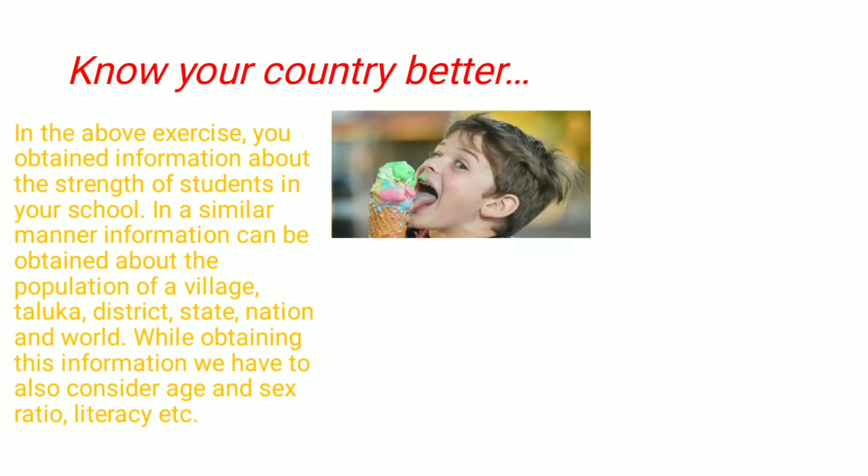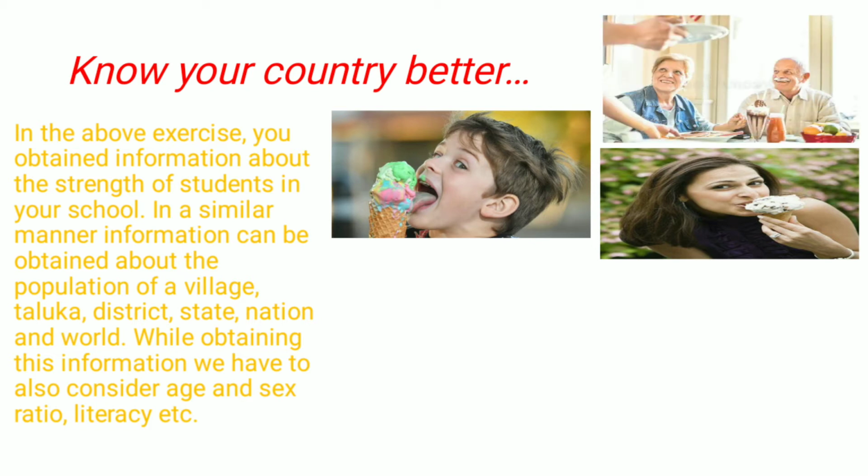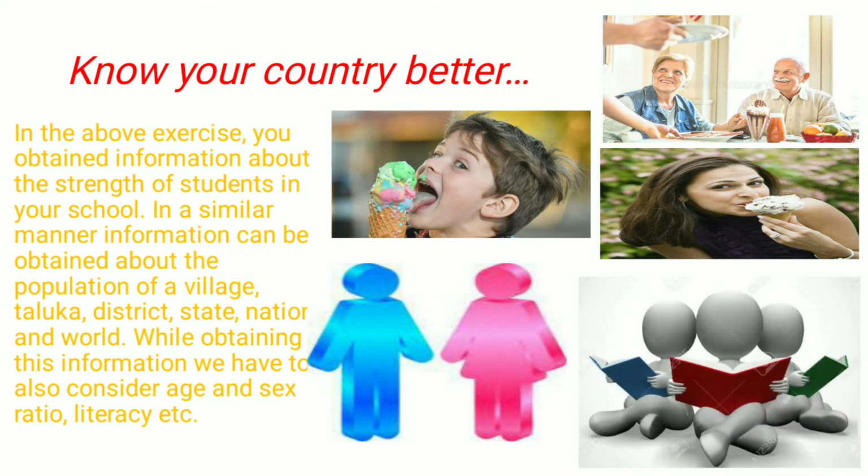So, bifurcation can be according to the age group, how many kids, how many youth, and how many adults are there. It can be according to the sex ratio, that will be how many males and females are there, or it can be according to the rate of literacy. Now you know literacy, what does the word literacy mean in India? If the person knows how to read and how to write, we consider them as a literate person.